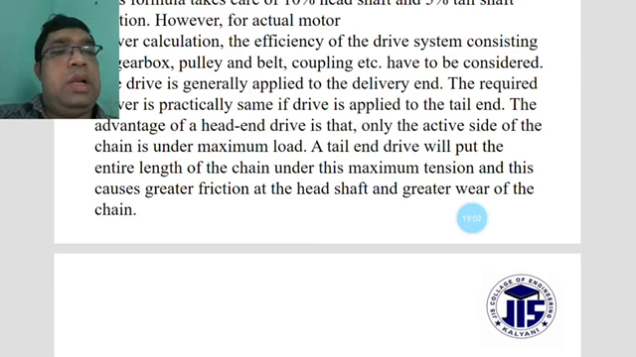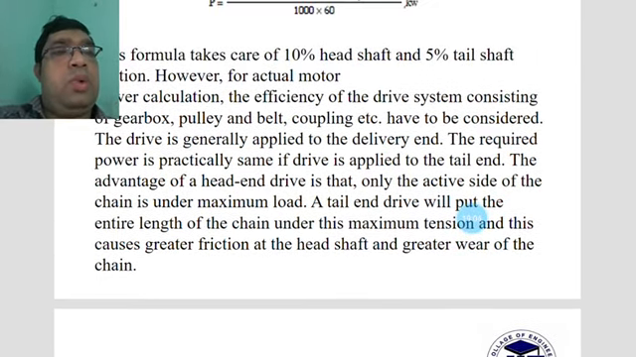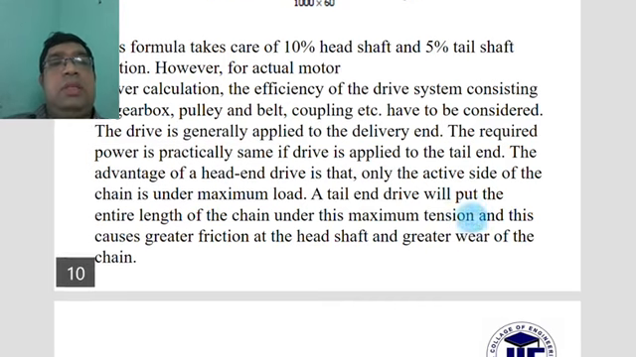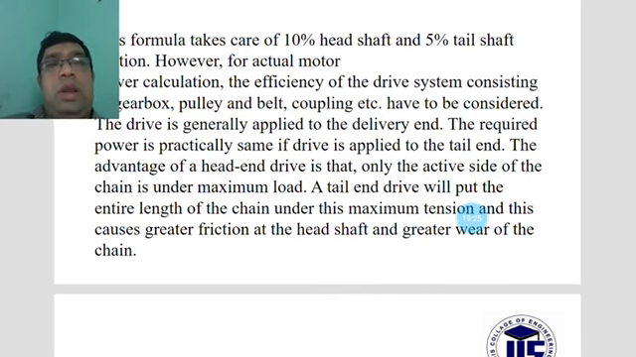You also have the required power, and practically the same if the drive is applied to the tail end. The advantage of head end drives is that only the active side of the chain is under maximum load. The maximum load you have to calculate as T, and the tail end drive will put the entire length of the chain under load.